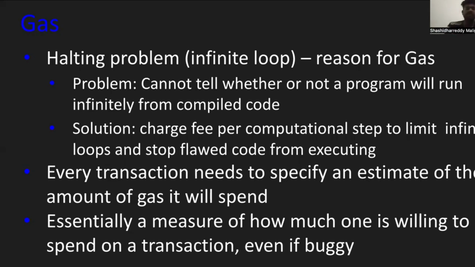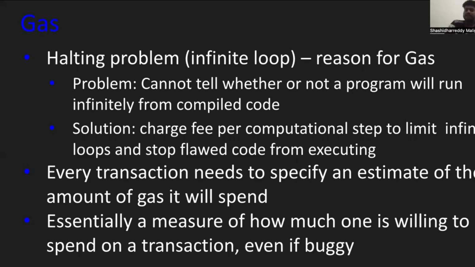So the solution for this gas problem is that we have to charge a fee per computation step to limit infinite loops and stop flawed code from executing. We have to set a limit of steps which will run free. Then afterwards we have to set a computational fee for steps. So it will stop the flawed code from executing. The user will know which is flawed code, and then it will stop it from executing.